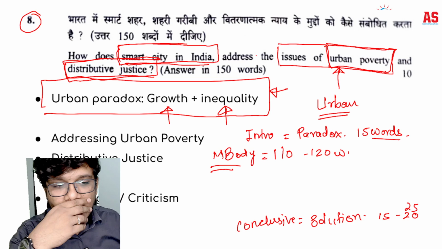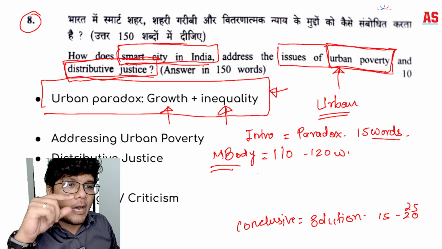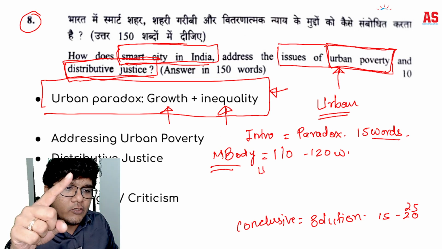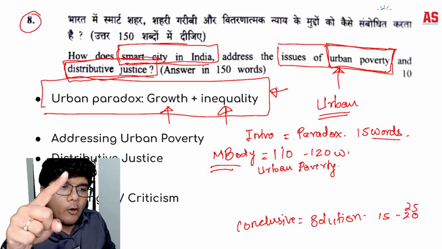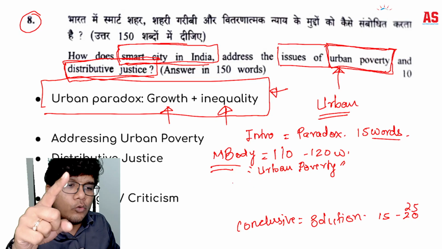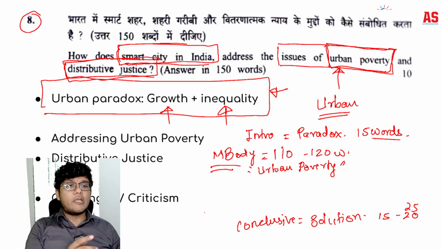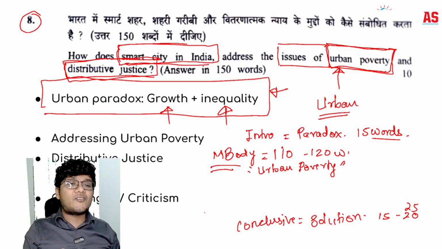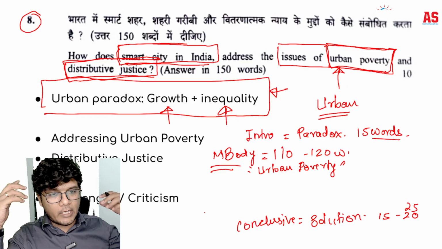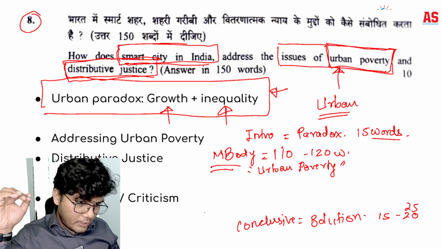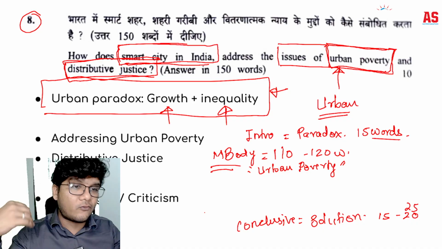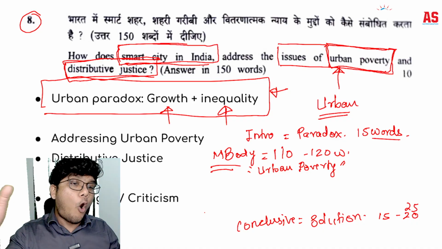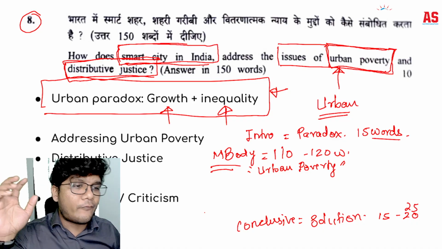Now this is where first you talk about how it is going to address the issue of urban poverty. So you basically focus on the smart city, creating a lot of jobs, creating employment for the unemployed people, the unskilled, semi-skilled, skilled personnel, labour, construction, the infrastructure field, all these things, and the domino effect thereabout.